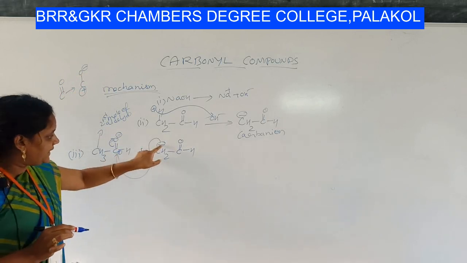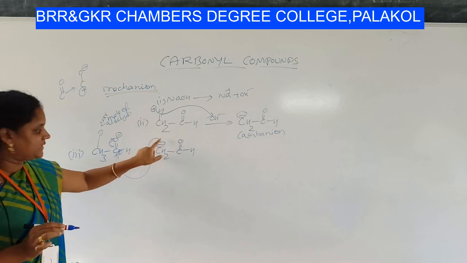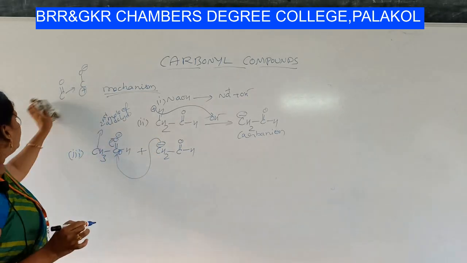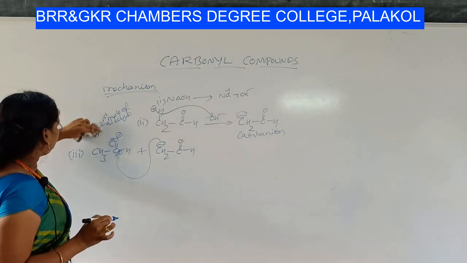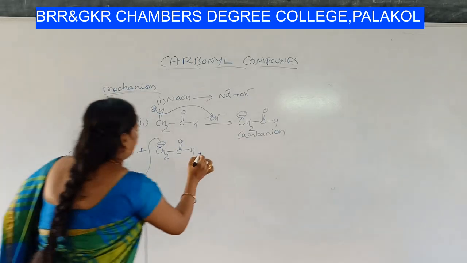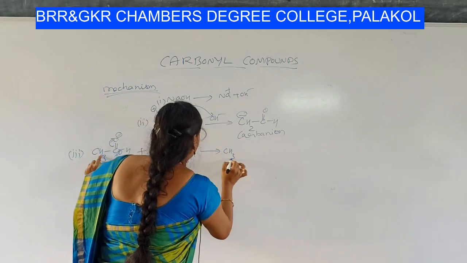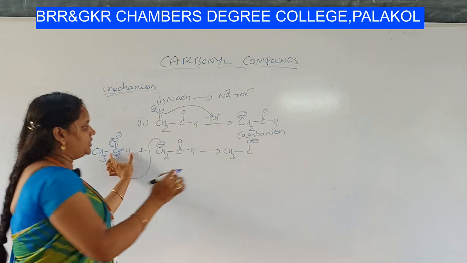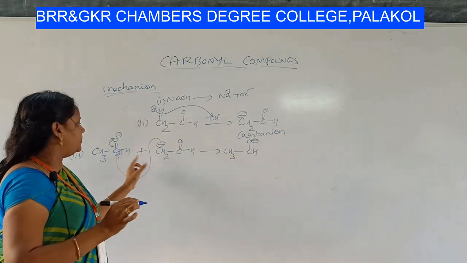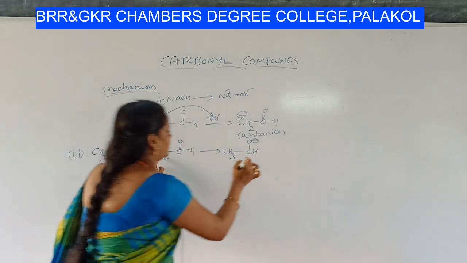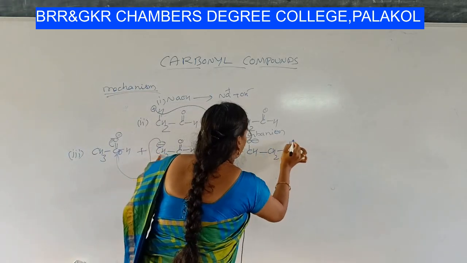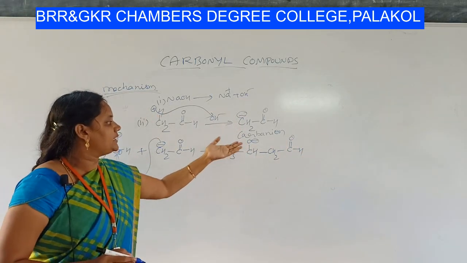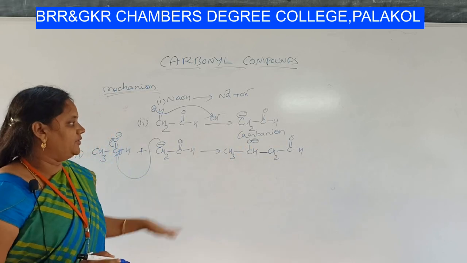So this minus charge, electron rich species, will attack the electron deficient carbon in the carbonyl group. What you will observe, write it down students. We have left with CH3 here, C single bond O minus. I am writing CH, no need to write C single bond H, and again this C is connected to CH2, C double bond OH. We have left with a product in which oxygen is carrying negative charge.